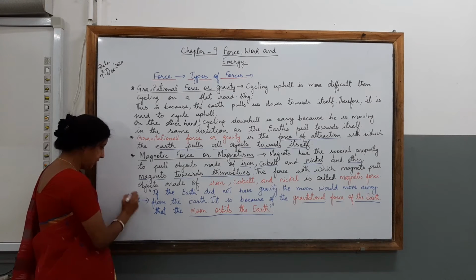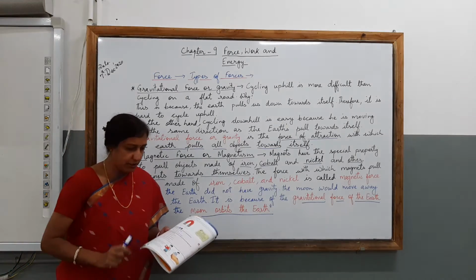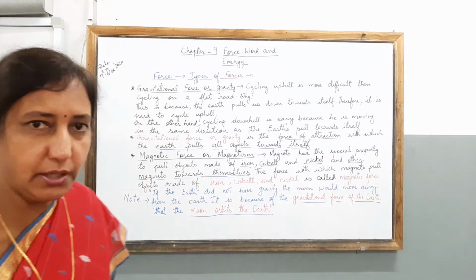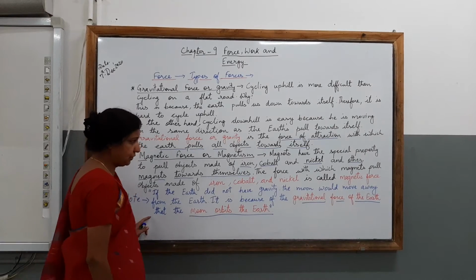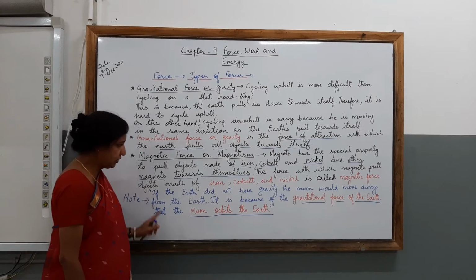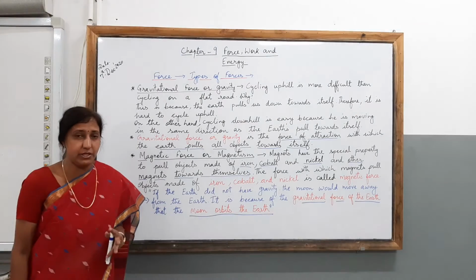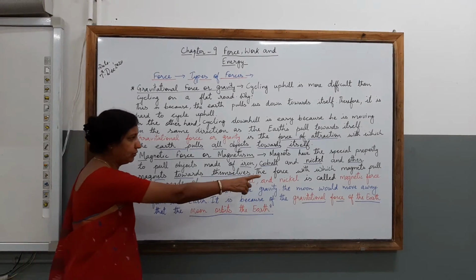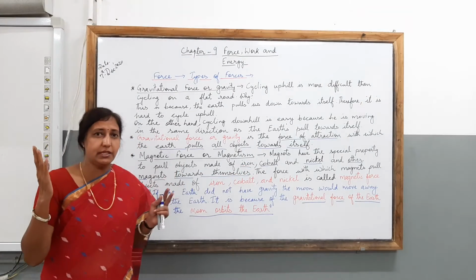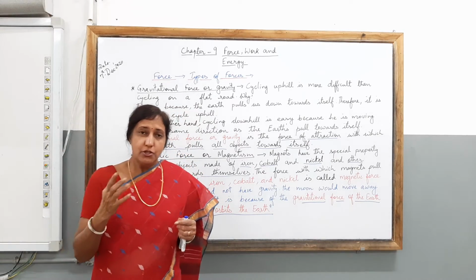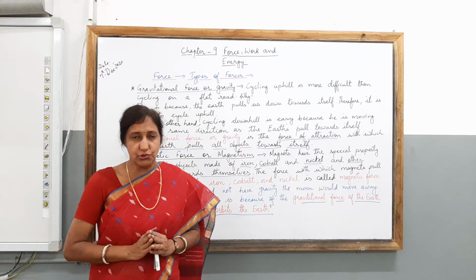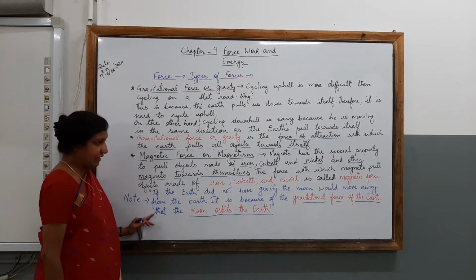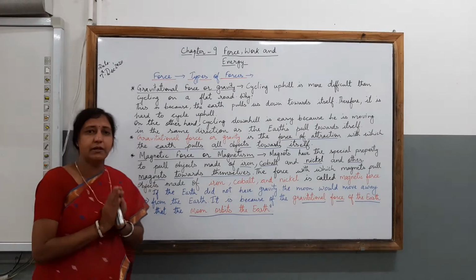It is the fact which has been given here in your textbook in the form of "Did you know". As you know, children, the earth is having attraction. So what is the reason? If the earth did not have gravity, that kind of attraction which you call gravitational force, what would happen? The moon would move away from the earth. You can see the moon which orbits the earth around. So if there was no gravitational force, children, the moon would move away from the earth. It is because of the gravitational force of the earth that the moon orbits the earth.